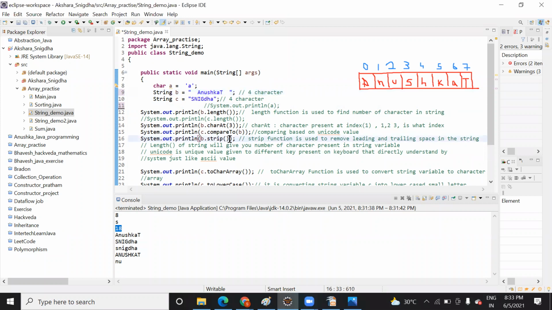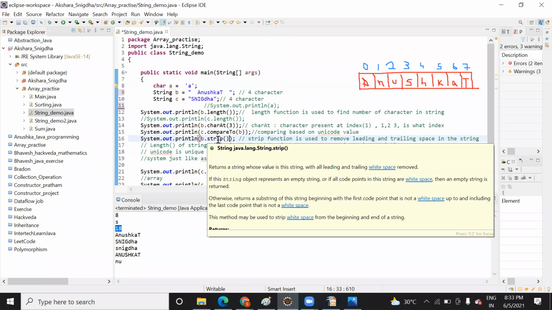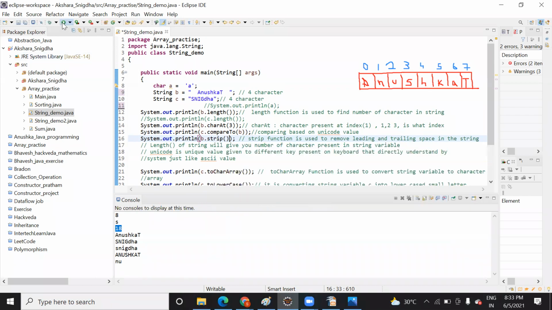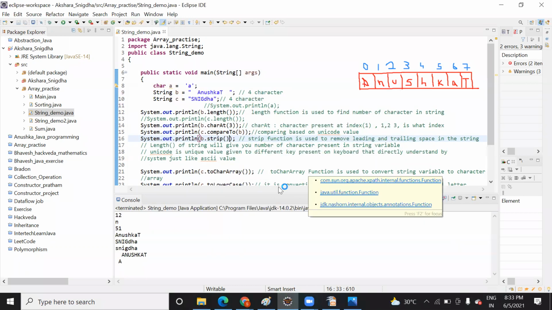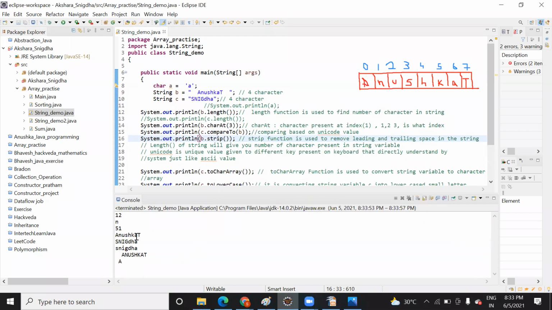Okay, do you want to check it? When you put the cursor over it or hover it, it shows you, right? It will remove the leading and trailing edge. And in which scenario do you need it? Where you want to remove unnecessary space in the name. So when I run this, you can see it has removed that.